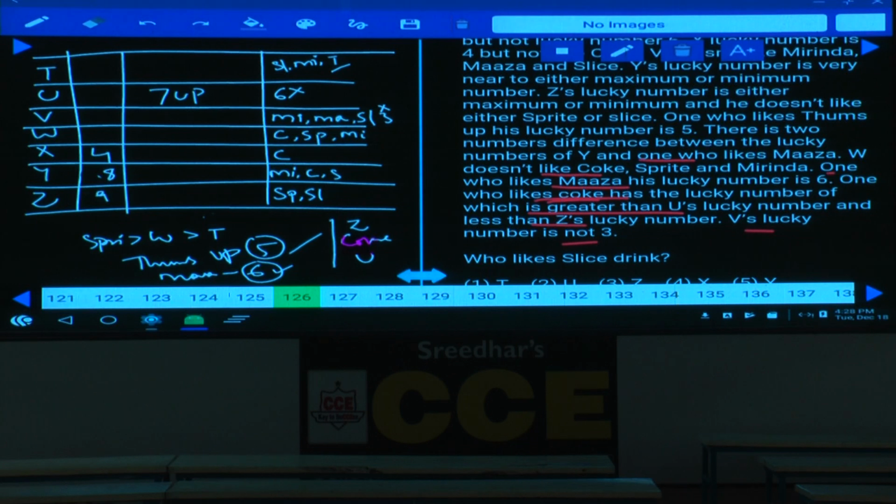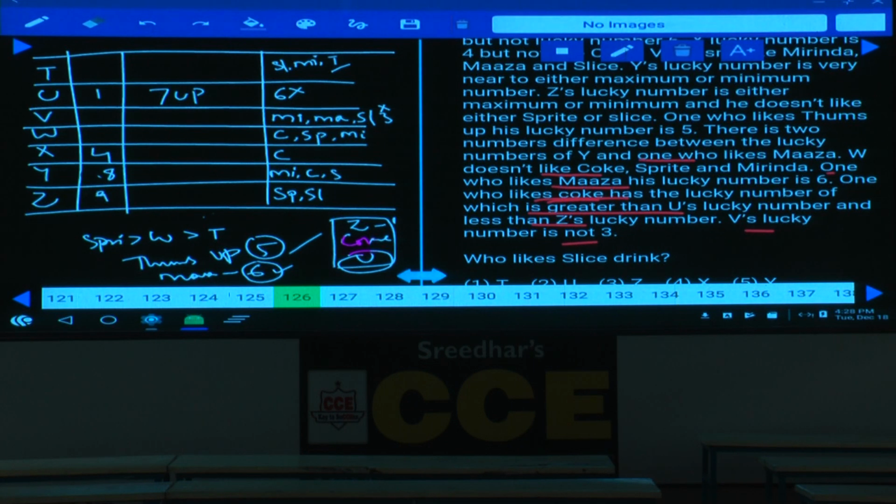Now one more information. What is the information here? Z, and after this Z, who is the next person here? Z, Coke and U. Z is 9, anyhow it is 9. And Coke and U, what is the value of U? U cannot be 6, U cannot be 5, U cannot be 4. And what are the other things left over here? U is lesser than this one. Among this 1 and 3, which is lesser here? 1 is lesser, isn't it? Hence U must be at the first place.